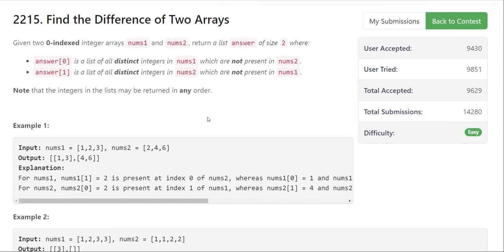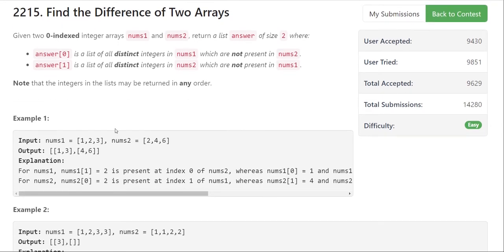So let's see the example to understand the problem more clearly. We are given nums1 and nums2, and you can see that the elements 1 and 3 are present in nums1 but are not present in nums2. So the first element of answer will be 1 and 3. And for nums2, you can see that the elements 4 and 6 are present in nums2 but are not present in nums1. That's why the second element of the answer is 4 and 6.